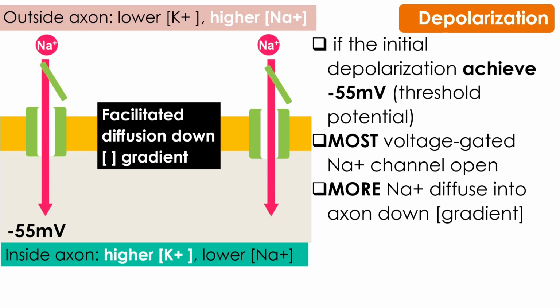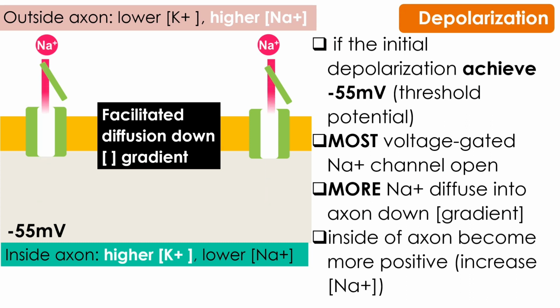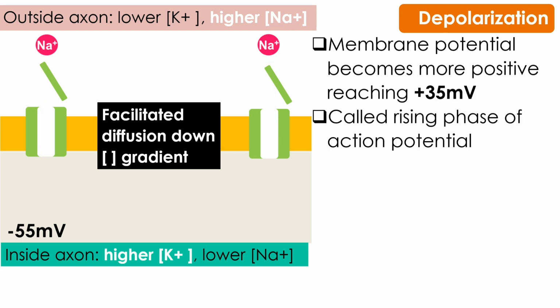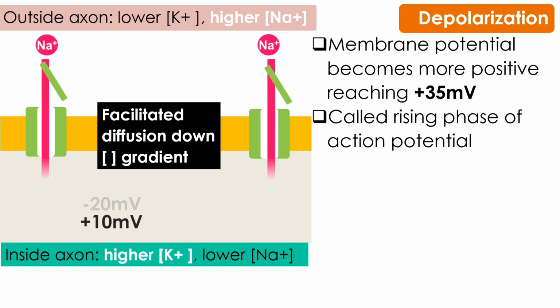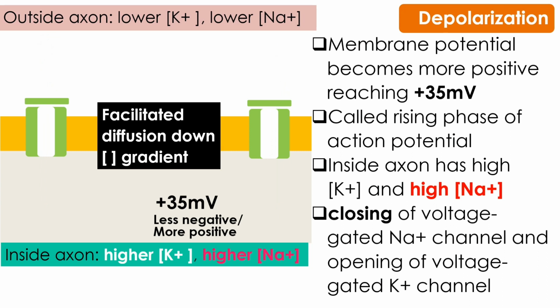More sodium ion will diffuse into the axon down their concentration gradient and causes the inside of the axon to become even more positively charged. The membrane potential value will increase from minus 55 mV up until plus 35 mV. This is called the rising phase of action potential.